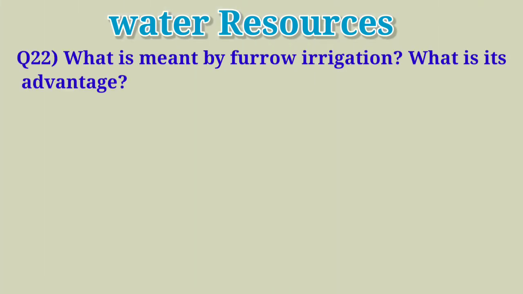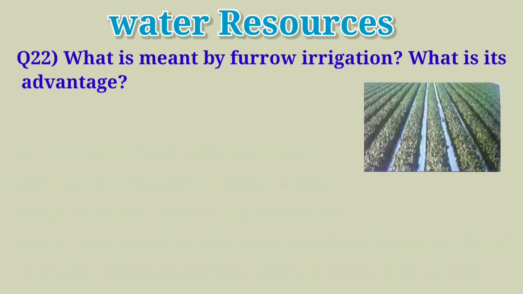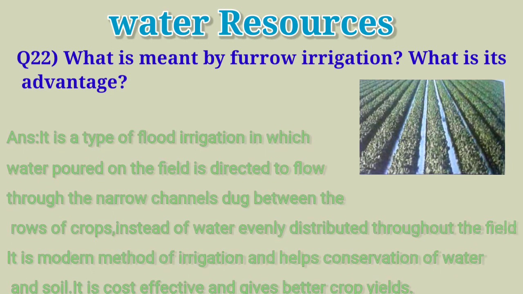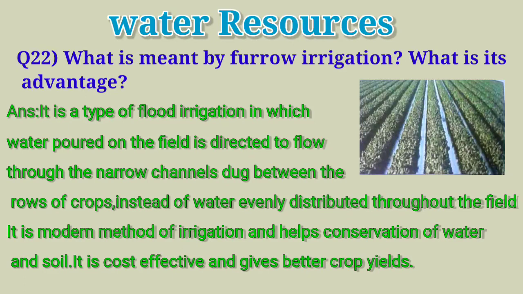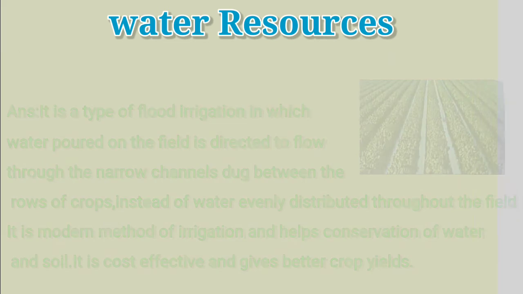Question 22. What is meant by furrow irrigation? What is its advantage? It is a type of flood irrigation in which water poured on the field is directed to flow through narrow channels dug between the rows of crops instead of water being evenly distributed throughout the field. It is a modern method of irrigation, helps in conservation of water and soil. It is cost effective and gives better crop yields.